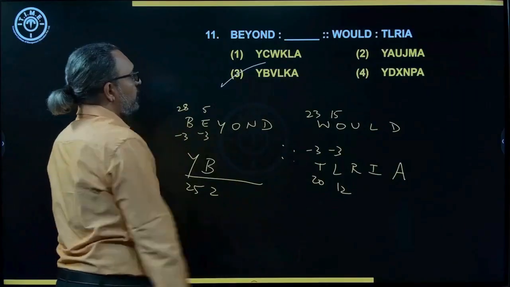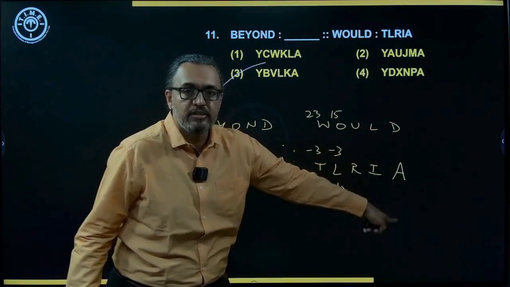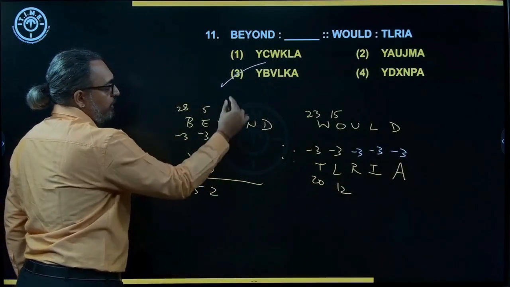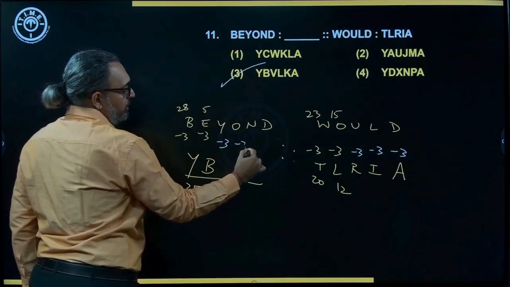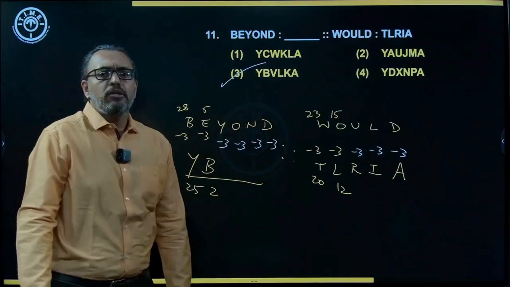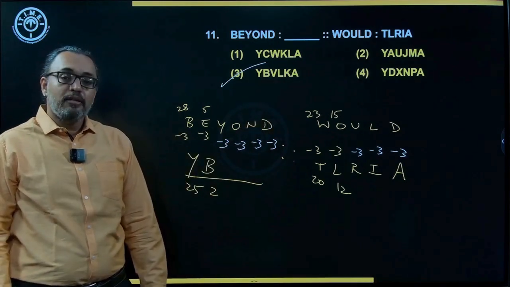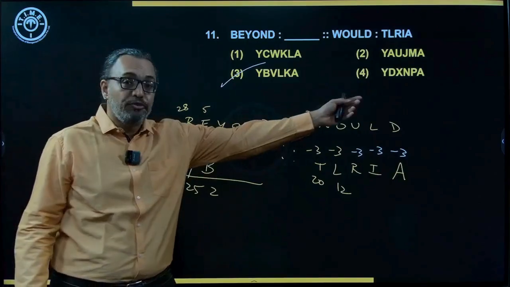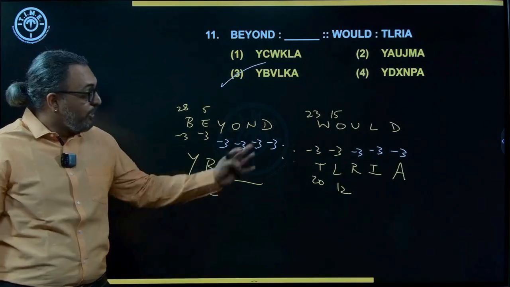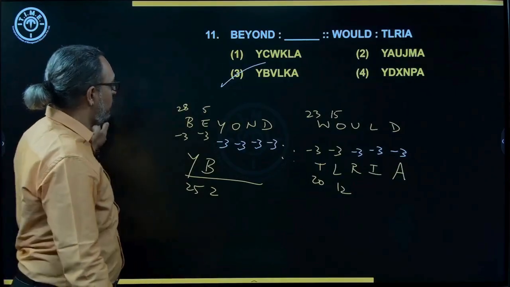Mark and move on. The third option. So same way here, see 21 minus 3, 18. 12 minus 3, 9. 4 minus 3, 1. Everywhere it is minus 3, minus 3, minus 3. So here also 25 minus 3, 22 V. Correct. Then 15 minus 3, 12 L. 14 minus 3, 11 K. 4 minus 3, 1 A. So that's all. So do what is needed for you to pick the answer, mark the option and move on. Unless you have a none of these, then you have to work on it thoroughly, completely. Otherwise, it is just verify whether the logic is working out, mark and move on. Got it? Okay.